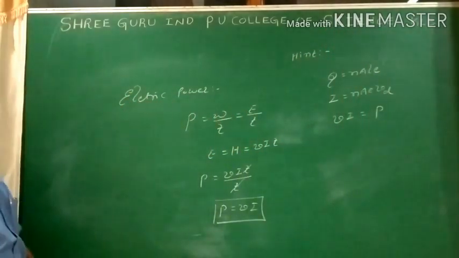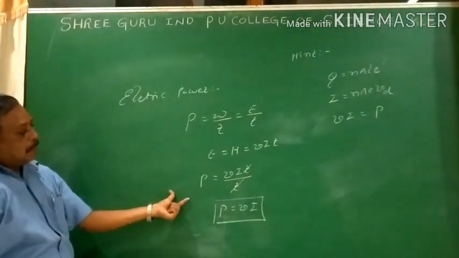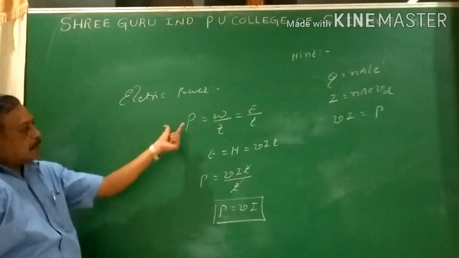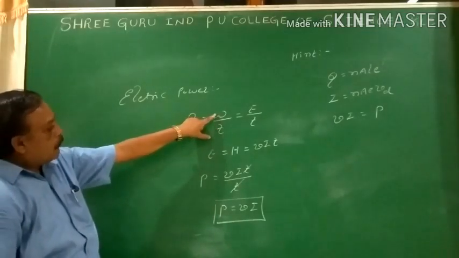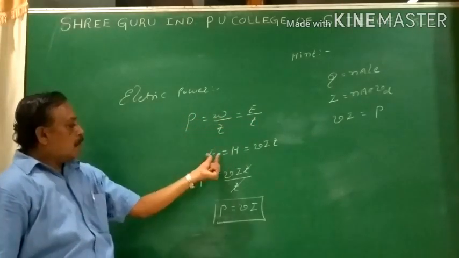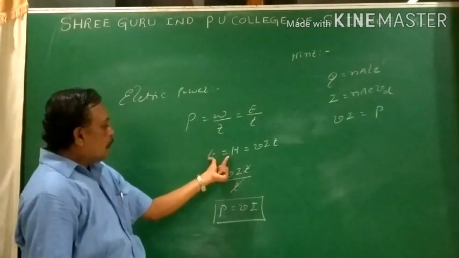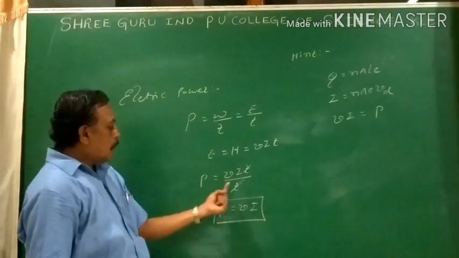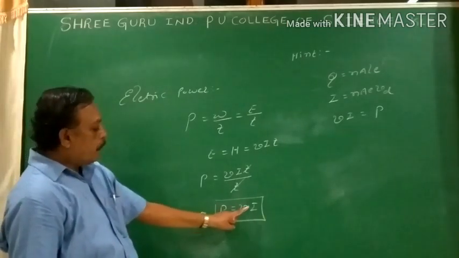So, one more term we have left. Is it clear? So, power equals V into I. This is our basic equation. From the first question we are done by time. Work is replaced by the energy concept, that is E by T. So, E equals the heat generated in the conductor by the electric current, VIT, T gets cancelled, P equals V into I. So, power equals the product of V and I.